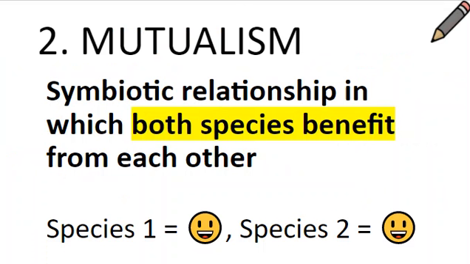Mutualism is a symbiotic relationship in which both species benefit from each other. So there are two different species. Species one benefits, so he's happy. That's why there's a happy emoji. And species two is also happy because they both benefit from the relationship.